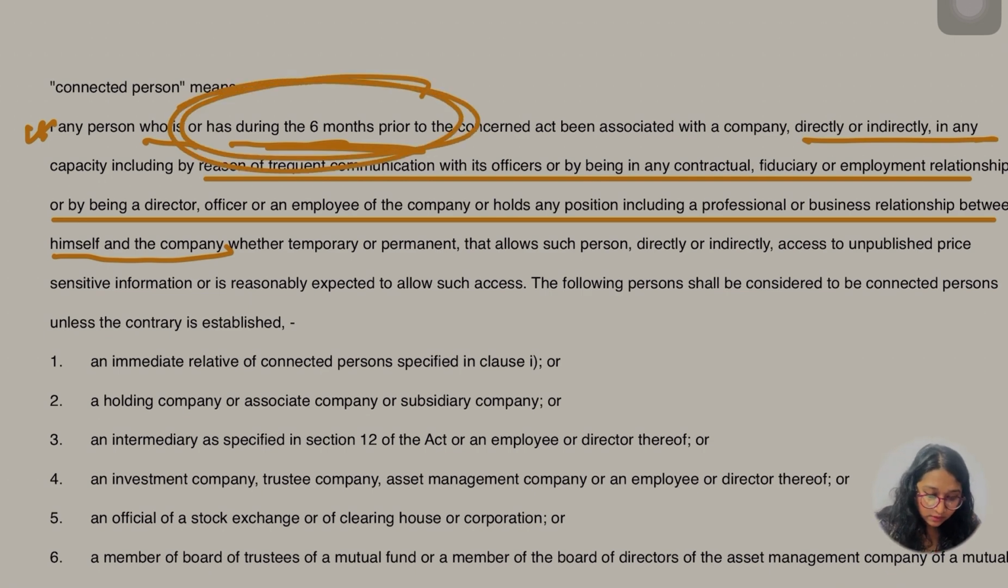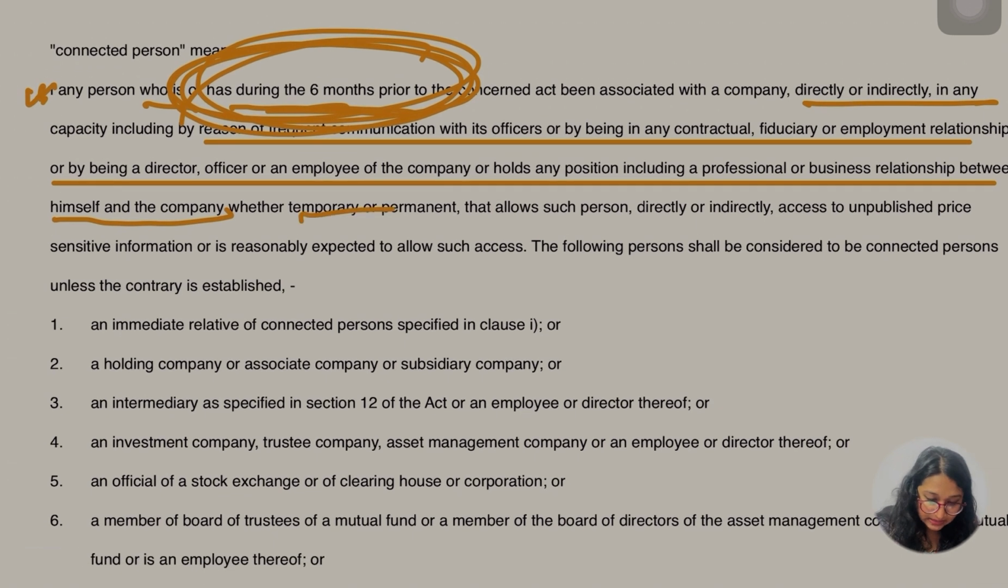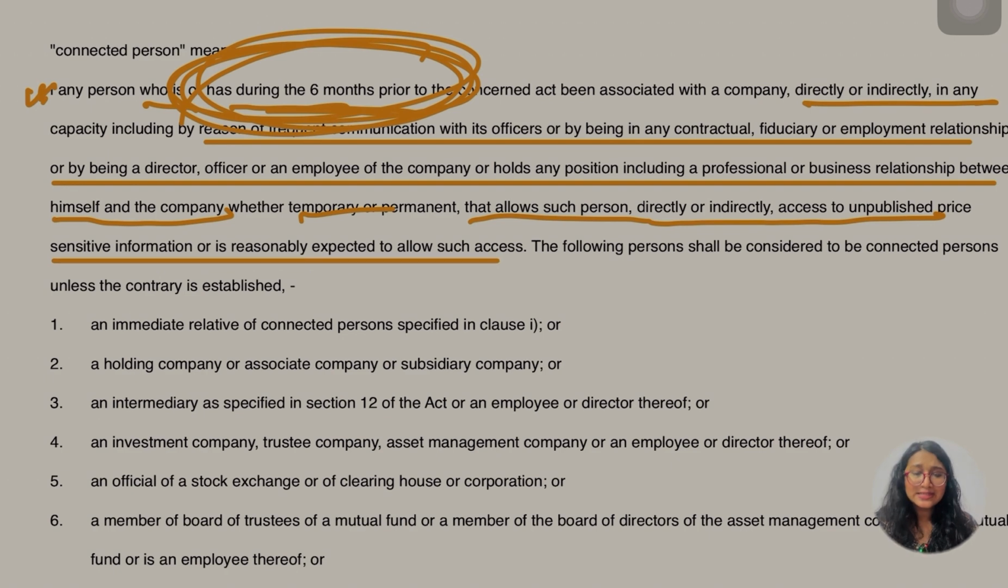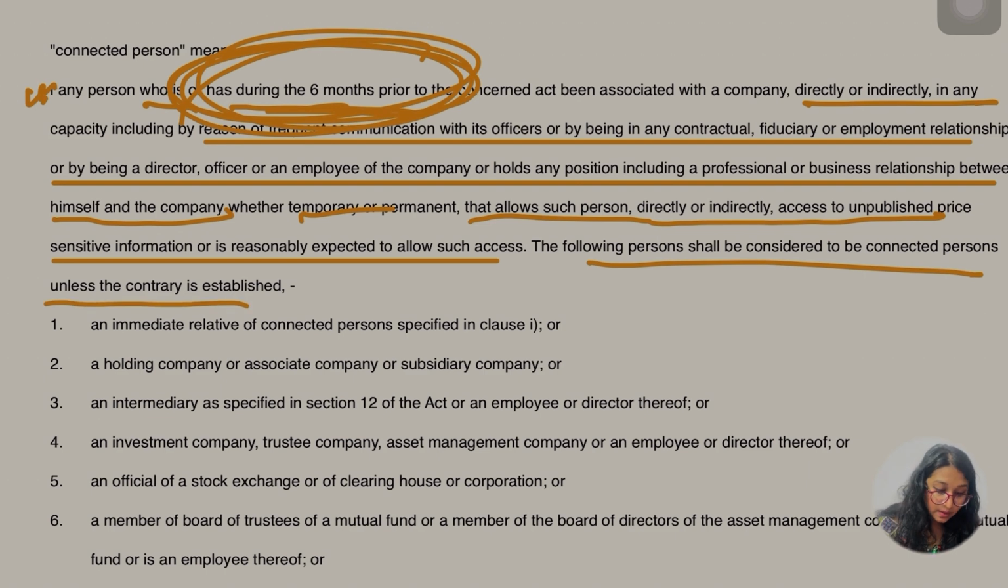Okay, but the term was like this. They are saying about this 6 months prior to the concerned act associated with the company. ठीक है, okay. Next, whether temporary, permanent, contractual basis, fiduciary employment, कुछ भी हो सकता है भैया. ओके, इतनी बात समझ में है. हाँ जी. That allows such person directly or indirectly access to unpublished price sensitive information or reasonably expected to allow such access. The following persons shall be considered to be connected persons unless the contrary is established.